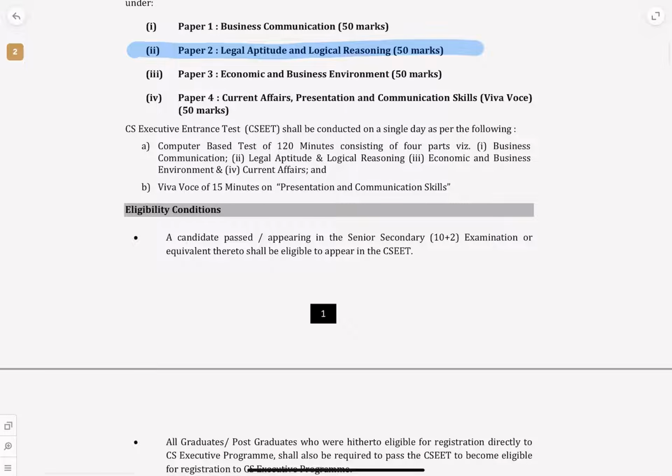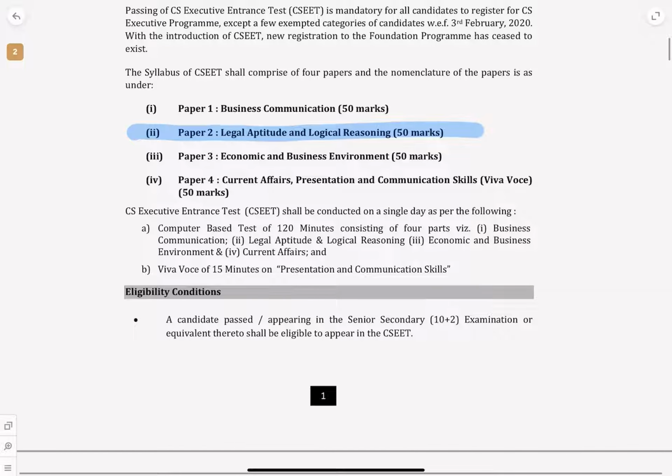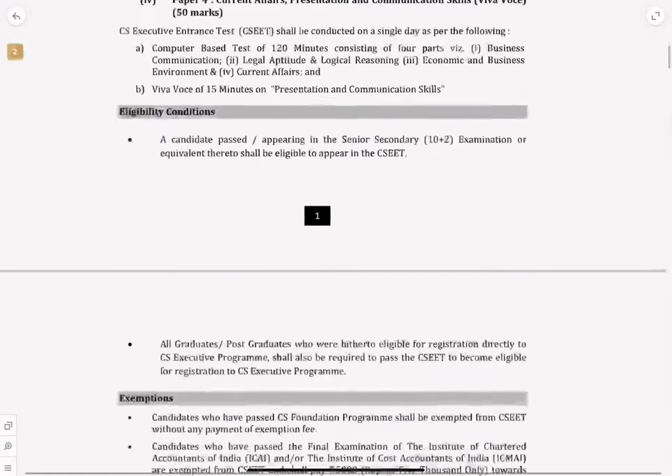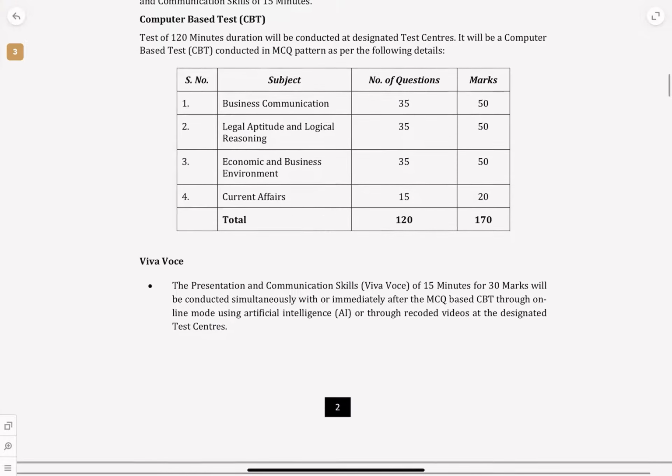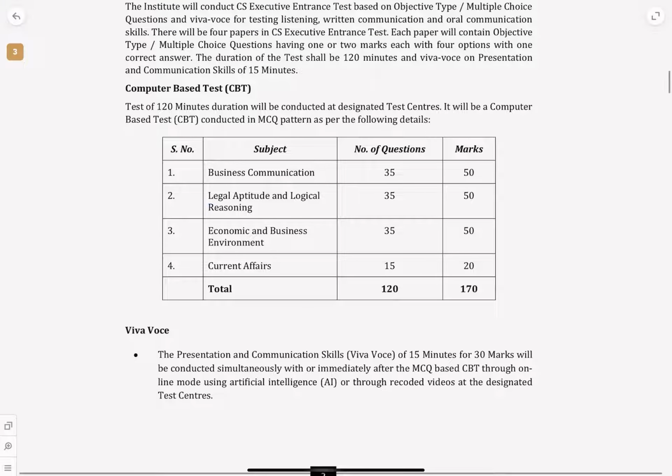So we understand that the entire CSEET consists of 4 papers. Paper 1 is business communication of 50 marks. Paper 2 is legal aptitude and logical reasoning for 50 marks, with an internal division of 25 plus 25. Then we have economic business environment for 50 marks. Current affairs, presentation, communication skills, which is viva voce, for 50 marks. This is the overview, and this will be a 1 day exam. Legal aptitude and logical reasoning together will have 35 questions and totally 50 marks.